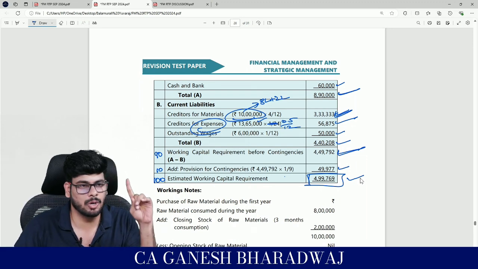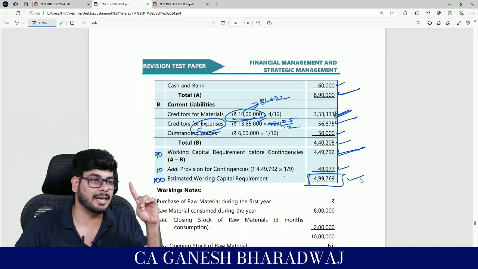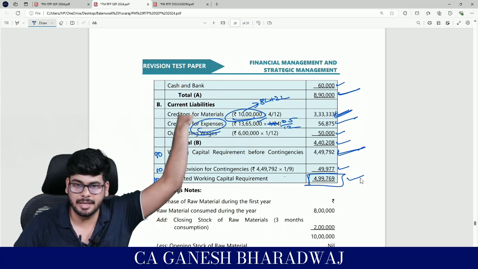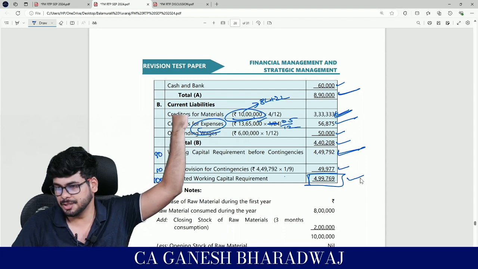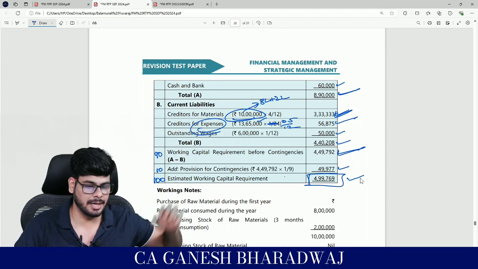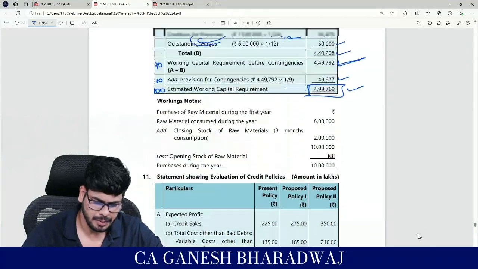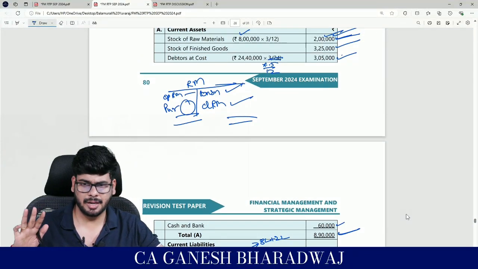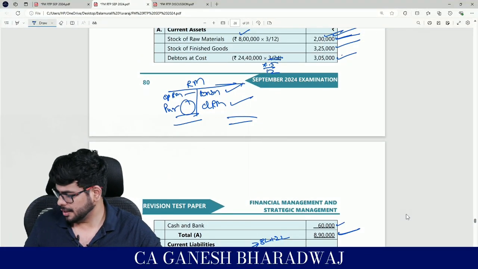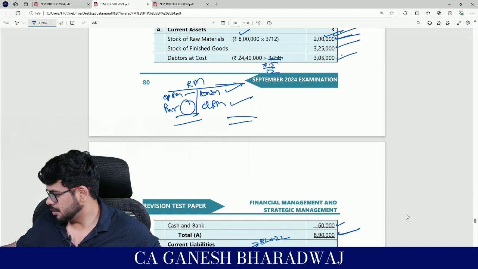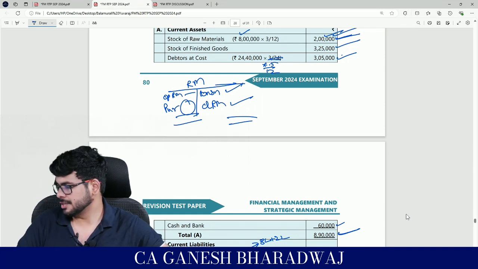Clear with this? And you are only funding for the first cycle. And that cycle will take care of the remaining cycles that go on in the business. Clear with this? Are you guys able to follow? Right, guys? Fine. And that's about the sum. Fair enough, right? Just go and update your library of adjustments. Write down. This is question number 10.